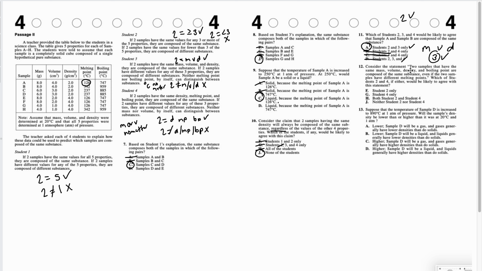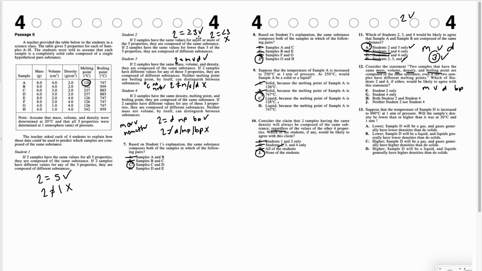Number 12, consider the statement: 2 samples that have the same mass, volume, density, and boiling point are composed of the same substance, even if the 2 samples have different melting points. Which students, 2 and 4, if either, would be likely to agree with this? So we're looking at mass, volume, density, and boiling point.